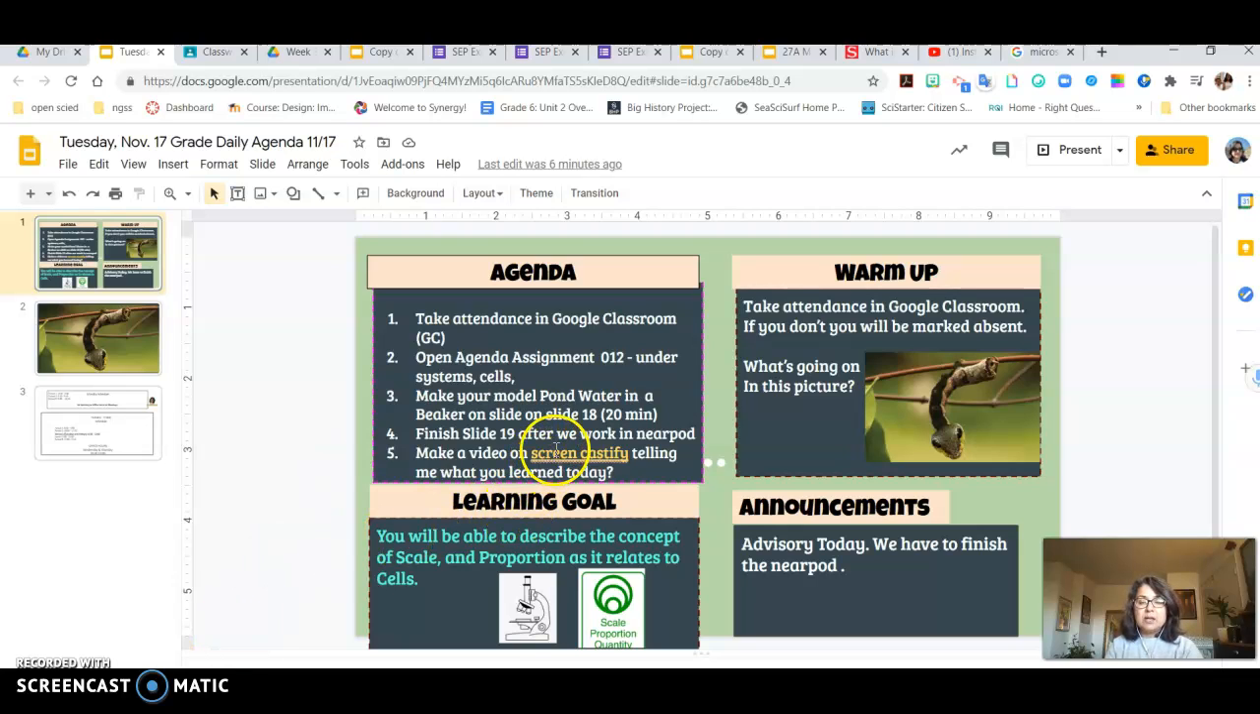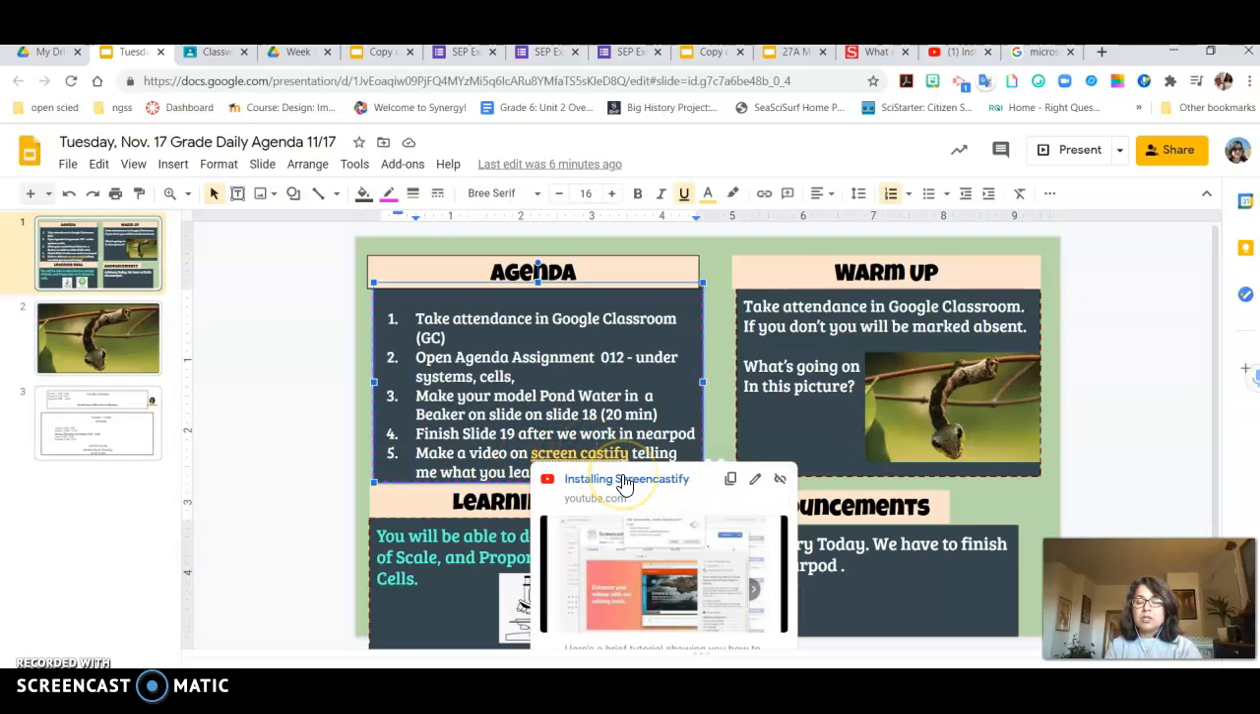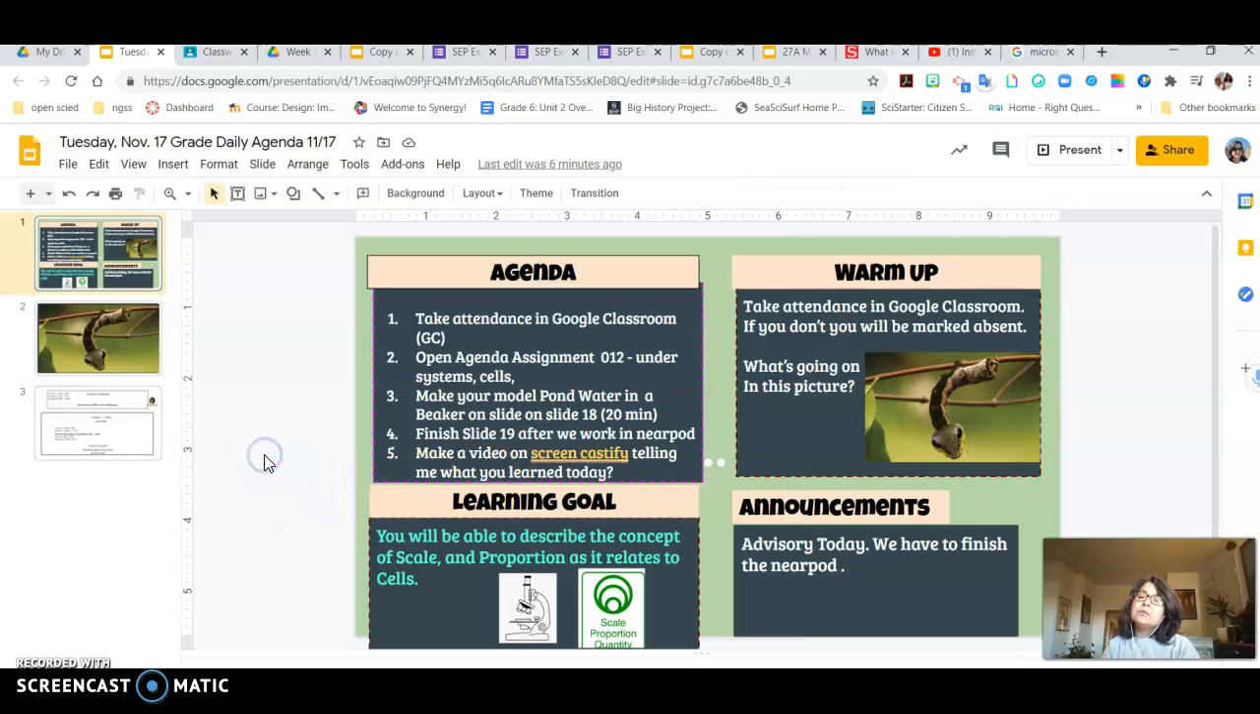If you need to know how to use screencastify, you can click on it here and it will give you a link to go watch a YouTube video that shows you how to use screencastify. If you don't need to watch the video, then you don't have to. You can just make the screencastify. And that's what we're doing today.